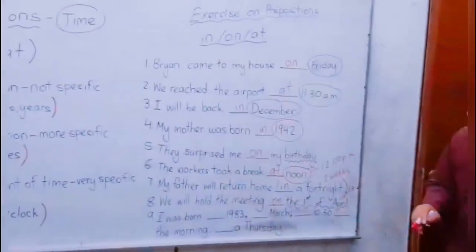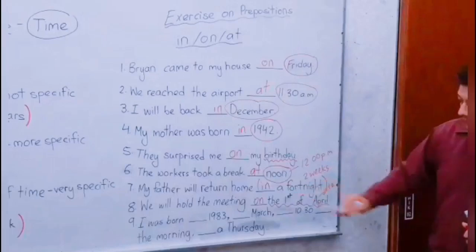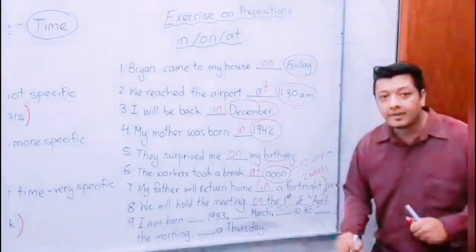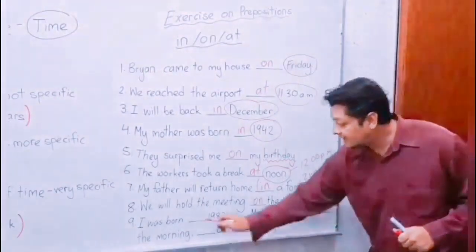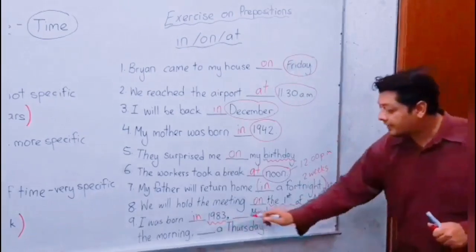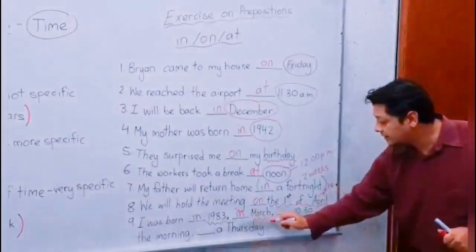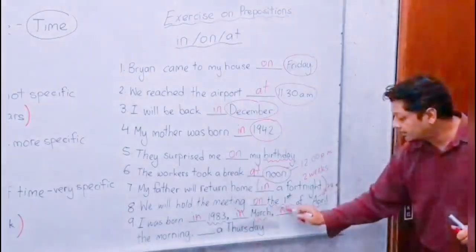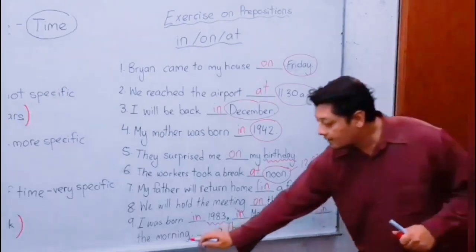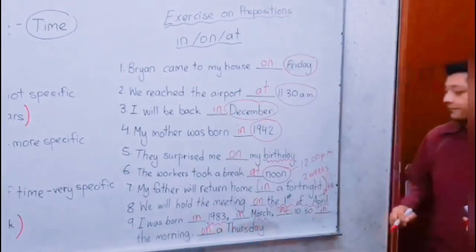And the last one, this is the longest one, and we have a few blanks inside of it. I was born in 1983, in March, at 10:30, in the morning, on a Thursday.